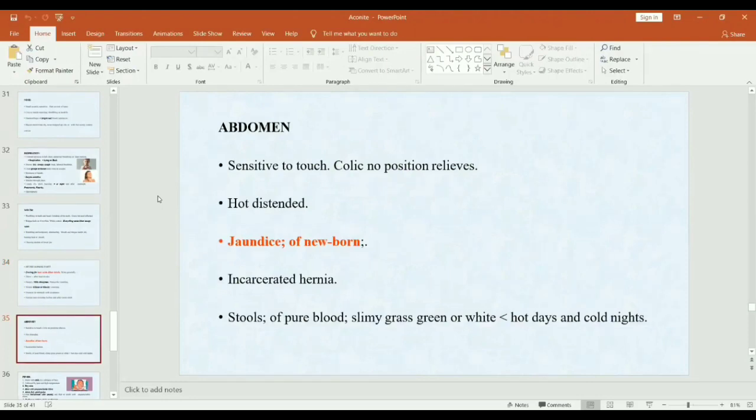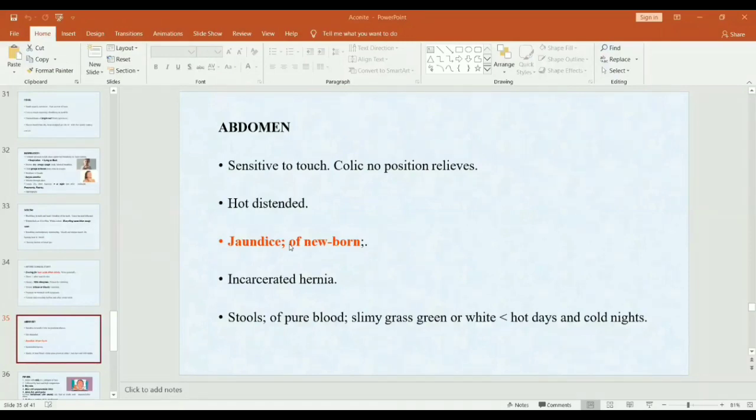Abdomen complaints. Abdomen is very sensitive to touch. Colic. No position relieves. Abdomen is distended. There is a hot feeling in the abdomen. Jaundice of newborn. So it is indicated in the newborn jaundice. It may be infective jaundice or physiological jaundice. Also indicated in incarcerated hernia.